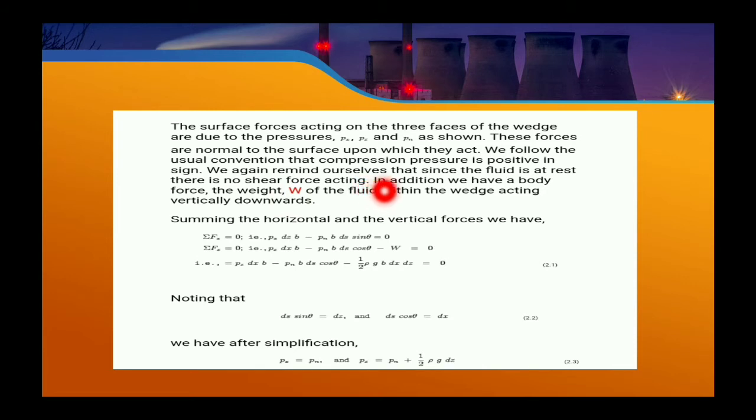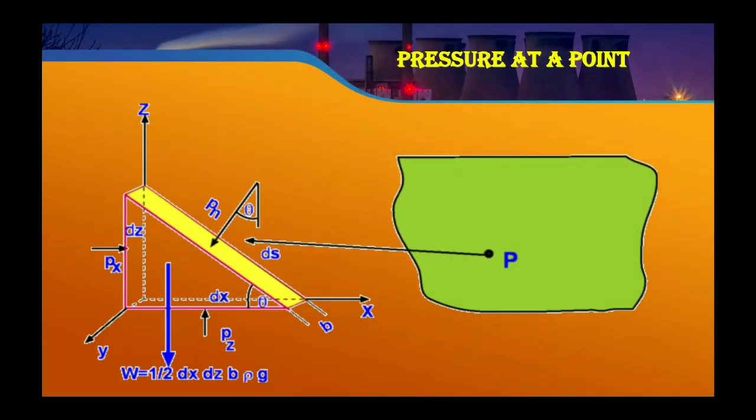We again remind ourselves that since the fluid is at rest, there is no shear force acting. In addition, we have a body force, the weight W of the fluid within the wedge, acting vertically downwards. So these forces are normal to the surface upon which they act. You can see here, these are the normals. This Px is normal to this surface, Pz is also normal, and Pn is also normal.